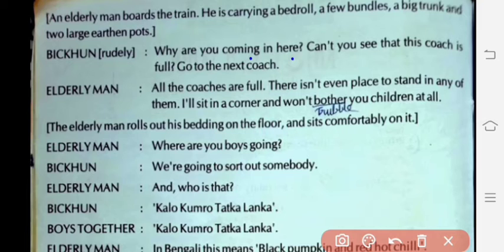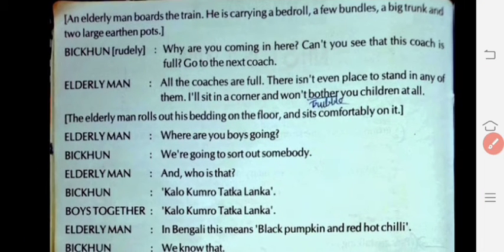So let me get inside your compartment, and I will not bother or trouble you. I'll sit in one corner." Afterward, the elderly man immediately sits in the compartment, rolls out his bedding and sits on it.